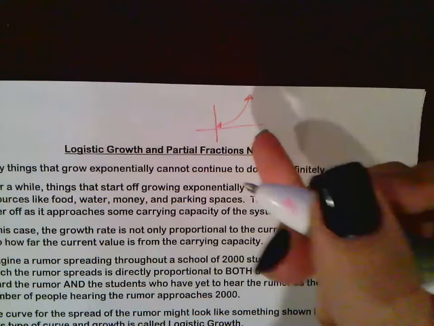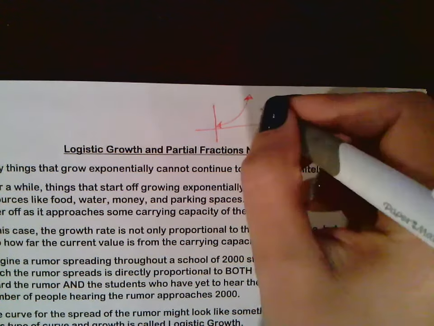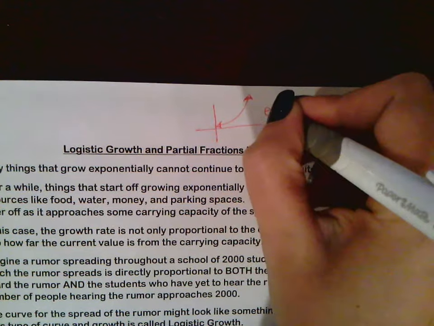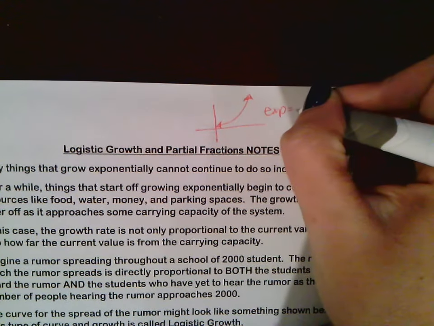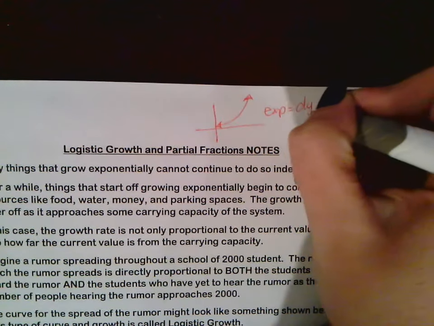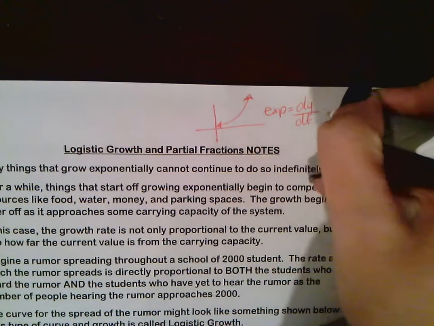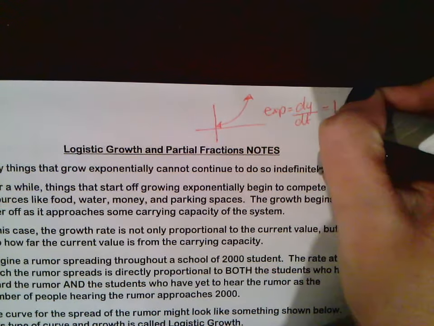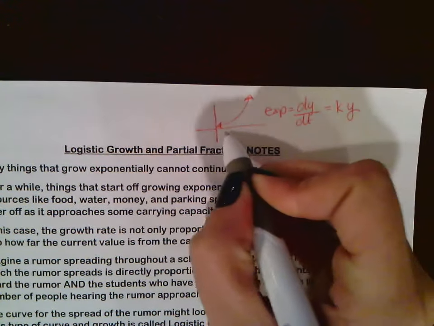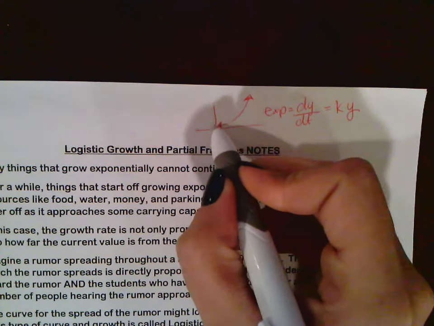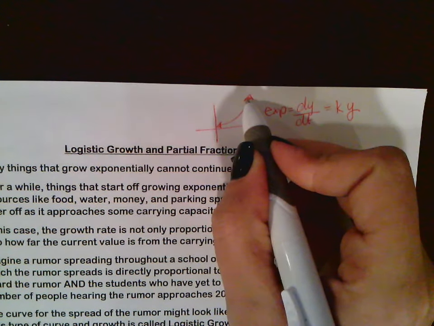Basically, the idea for an exponential function is that the rate with respect to time is directly proportional to y. So as y is growing, so is the rate.